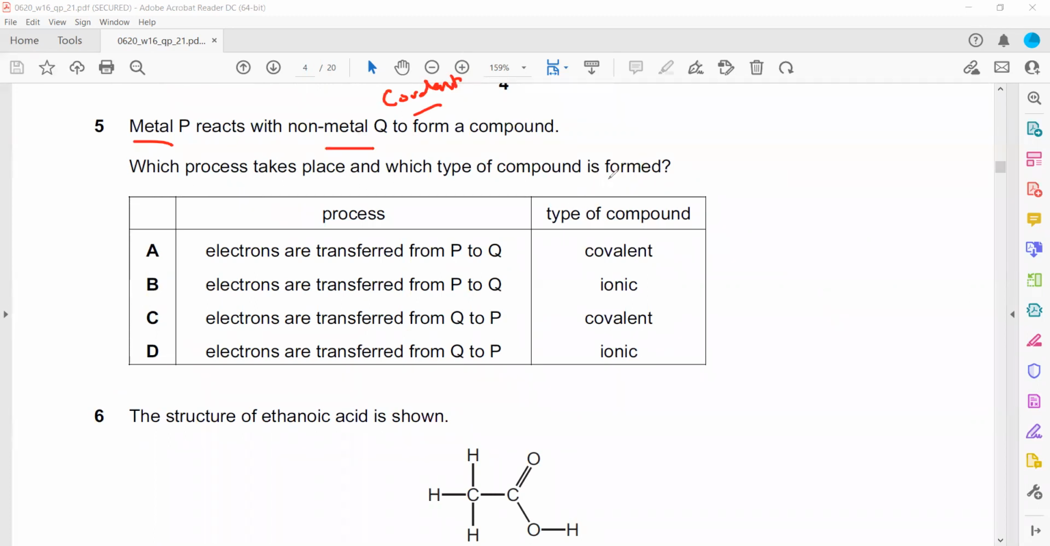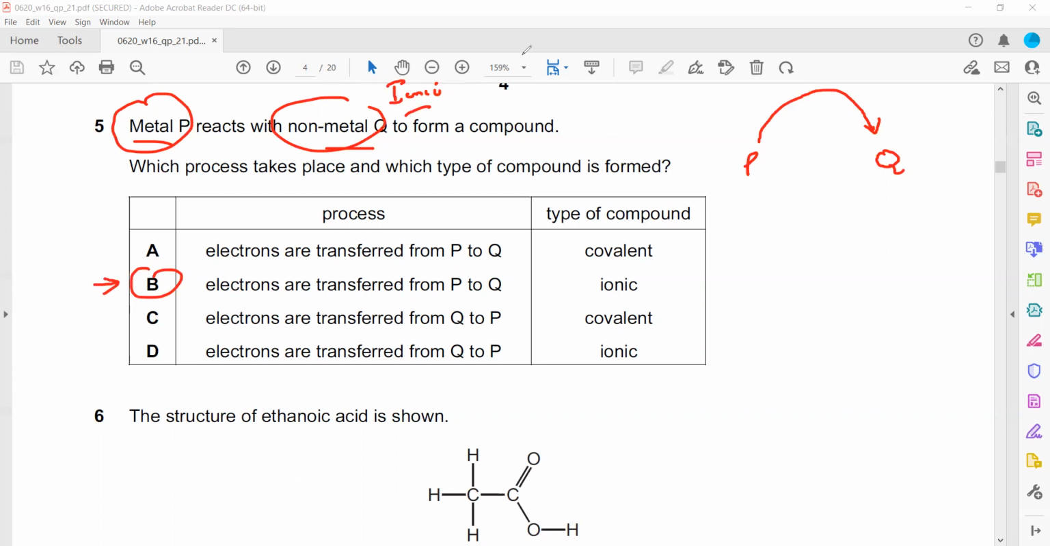And when an ionic compound is formed, what will happen? Ionic compounds are formed by transfer of electrons. So one will lose electrons, another one will gain electrons. The metal will lose electrons, the non-metal will gain electrons. So electrons transfer from metal to non-metal, and the type of the compound should be ionic. Covalent compounds are formed by sharing of electrons when two or more non-metals are there. The structure of ethanoic acid is shown.